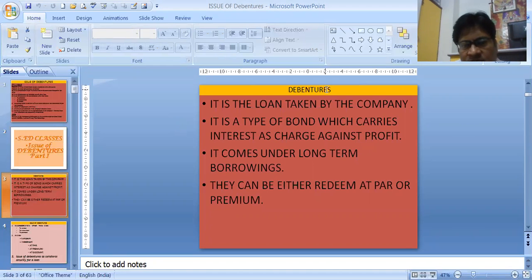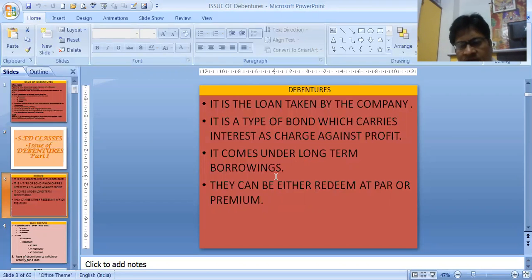First of all, what is a debenture? It is the loan taken by the company. It's a type of bond or debenture loan which carries interest as a charge against profit. That means in spite of loss, the company needs to pay the interest. It comes under long-term borrowings. They can be redeemed at par or at premium, because any loan we have to redeem, we have to return it back.